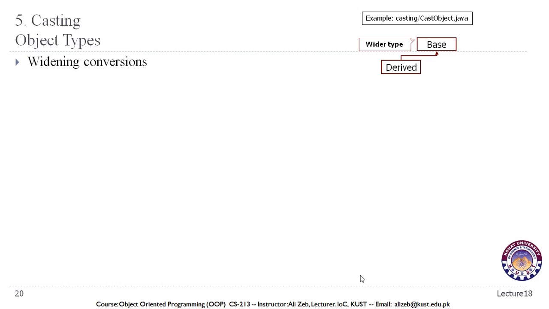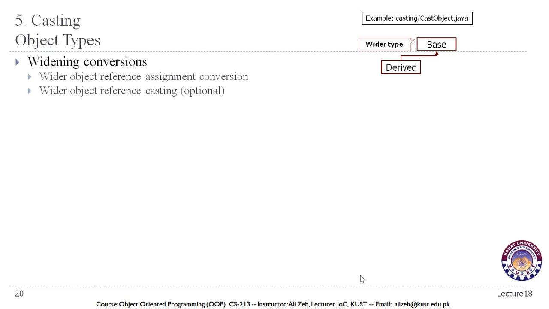We have some types of conversion, widening conversion and narrowing conversion, with objects, as we saw in our primitive data types. Widening an object can be done simply through assignment conversion, or we can do it with reference casting as well.